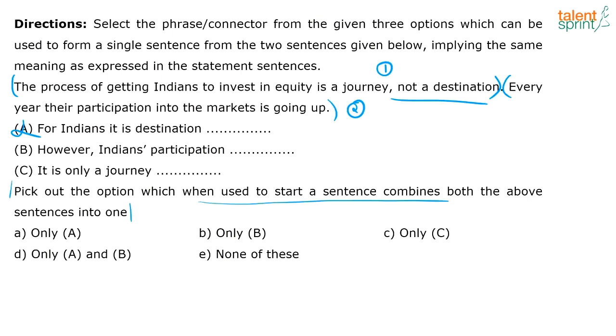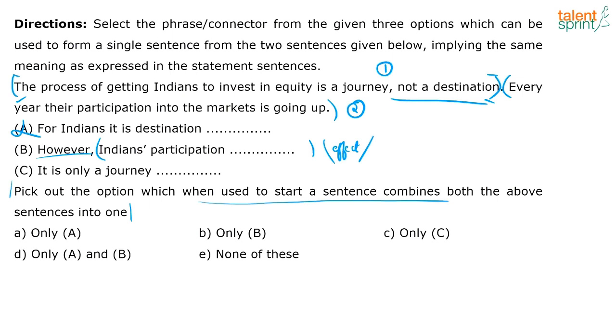What about option B? However, Indians' participation into the market is going up. So when will I use however? I need a context preceding this, right? And shouldn't this context be preceding however? And I cannot actually start the sentence with however. However, Indians' participation into the market is going up. See, because this is only giving me the effect, right? The consequence of something. The consequence of an action. Which means I cannot use it.